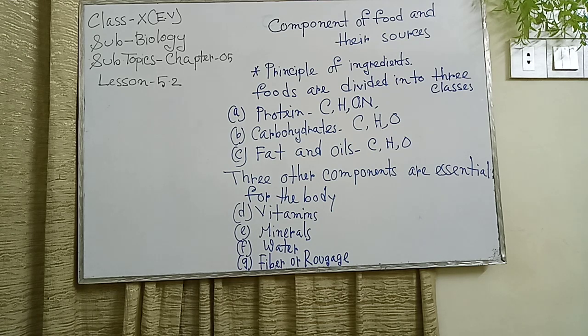First, I explain depending on the principal ingredients. Foods are divided into three classes. First is protein. We take protein because it helps in growth and repair. Second, carbohydrate helps in producing energy. Third, fat and oils produce heat and energy. So we know about the idea. We take these three principal ingredients in foods.